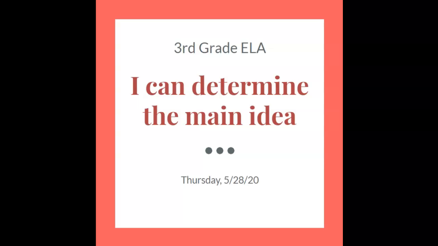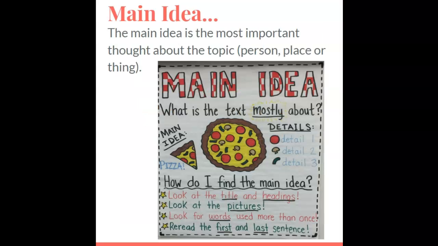For our ELA lesson today, our I Can statement is I can determine the main idea. Let's remind ourselves, the main idea is the most important thought about the topic. Remember, the topic can be a person, a place, or a thing. Whatever the text is about, what is the one most important thing that the author is trying to tell you about the person, the place, or the thing?